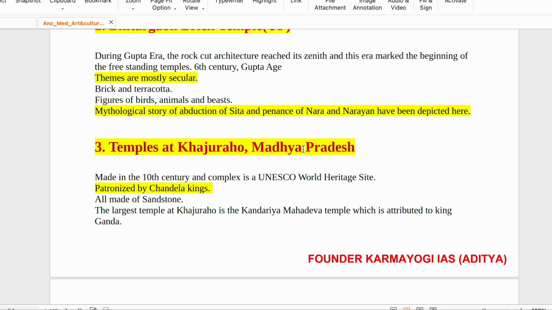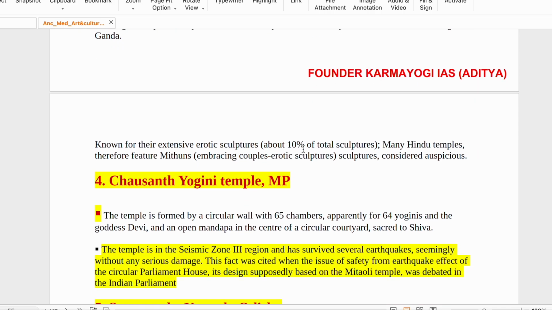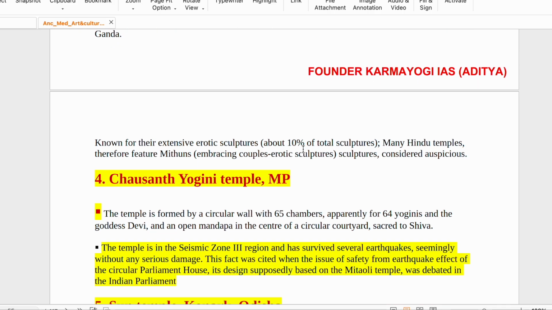The largest temple at Khajuraho is the Kandariya Mahadev temple, which is attributed to King Ganda. Okay, King Ganda built it. It is known for its extensive erotic sculptures. You would have seen.